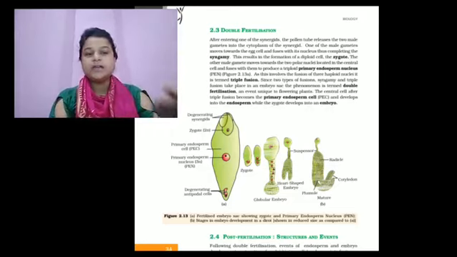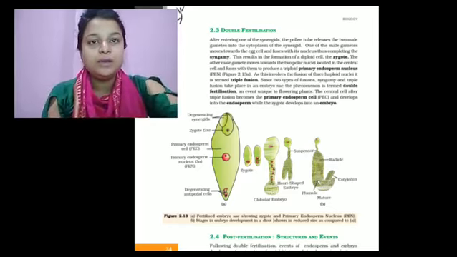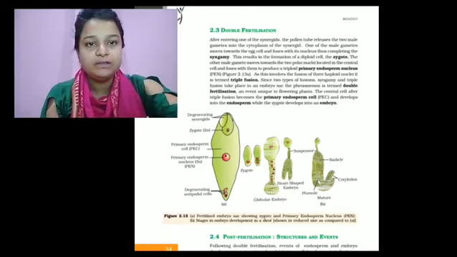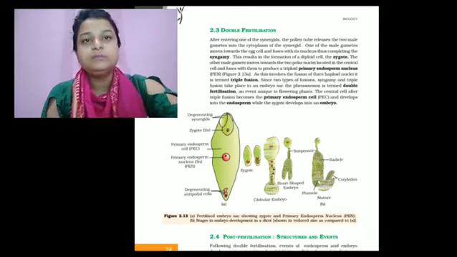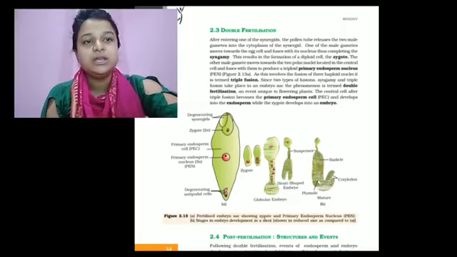You saw the diagram. Double fertilization is shown in figure 2.13. Figure 2.13 is the diagram which shows the triple fusion or double fertilization event.